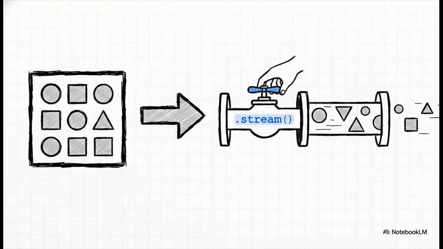Step 1 is super easy. It's always the same. You just take your collection, your list, your set, whatever it is, and you call .stream on it. That's it. Boom. You've just opened the floodgates and created a pipeline for your data to start flowing through.